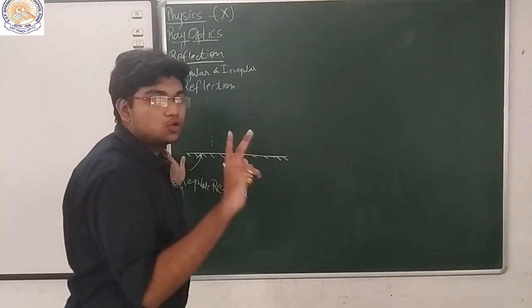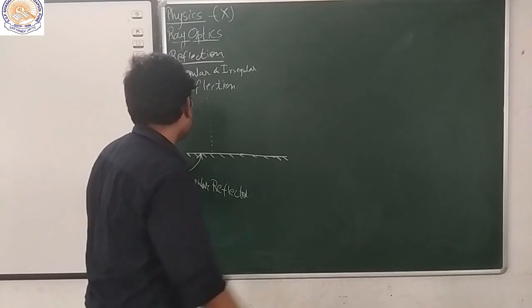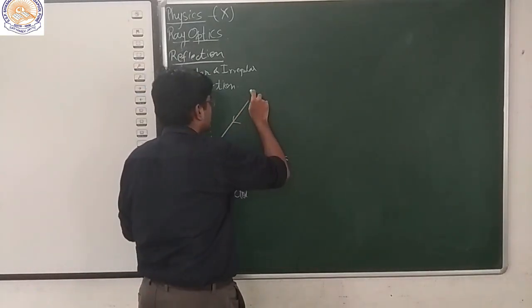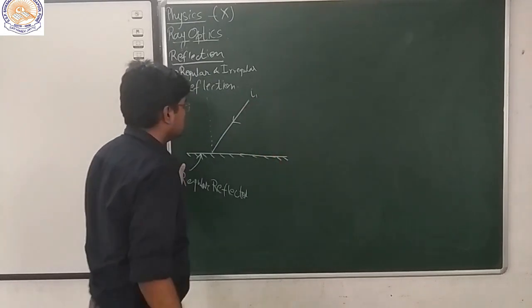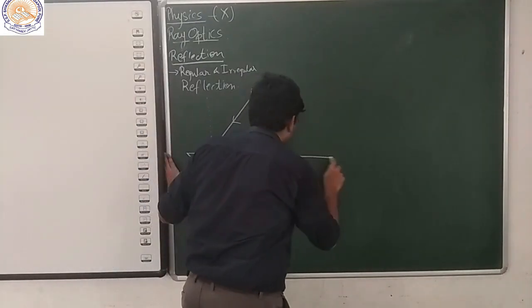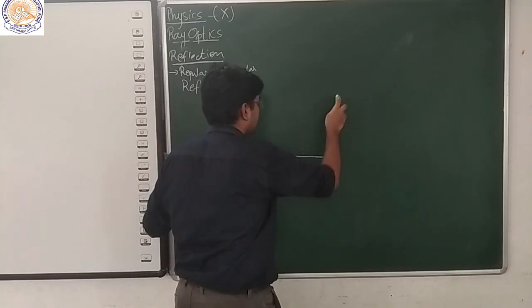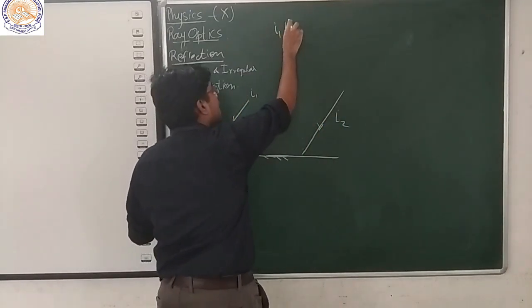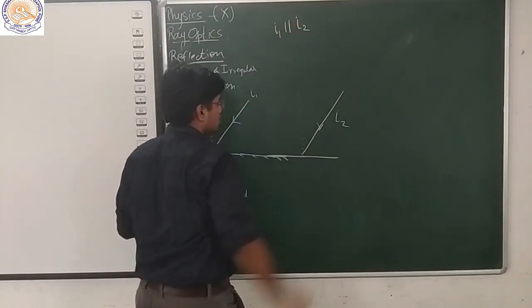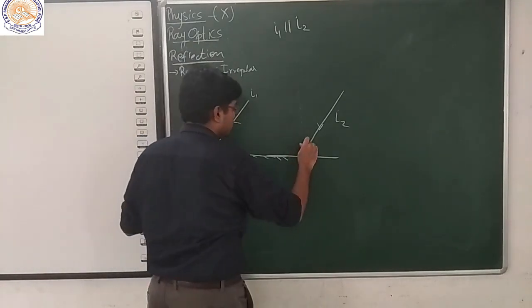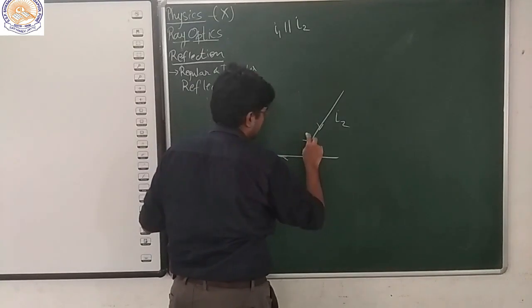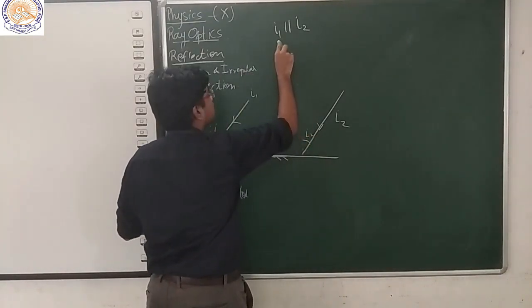Now, let's say two incident rays are coming, so let's say this is the first incident ray, I1, and another one, I2, such that I1 is parallel to I2, and here from the geometry we can conclude that this angle I1 and this angle I2 are equal.